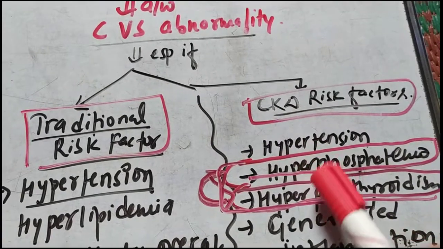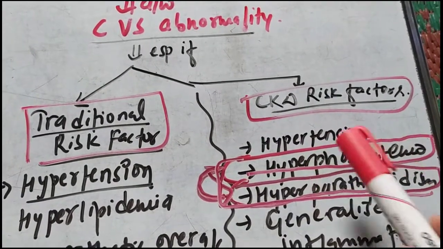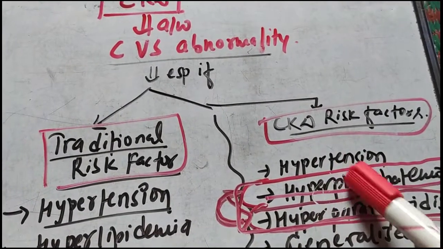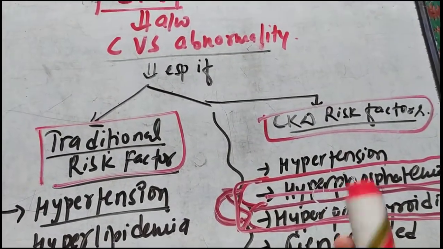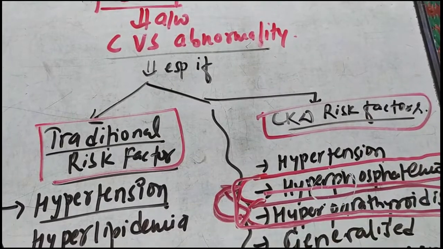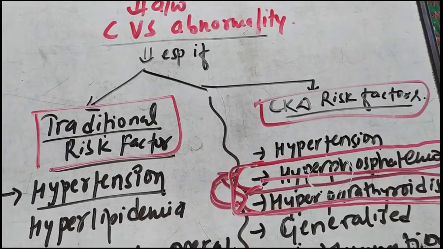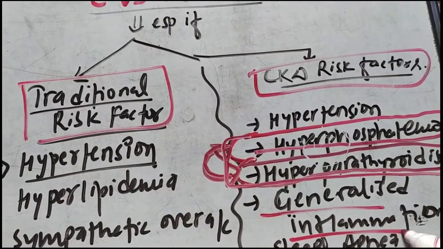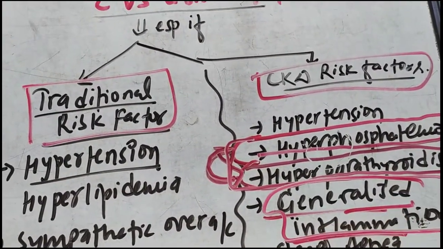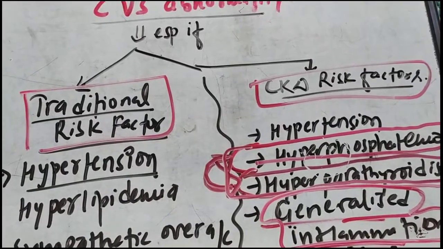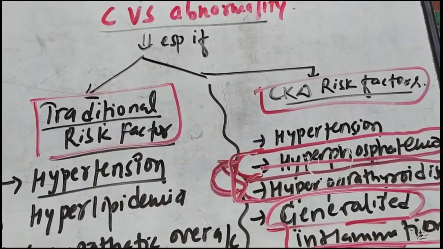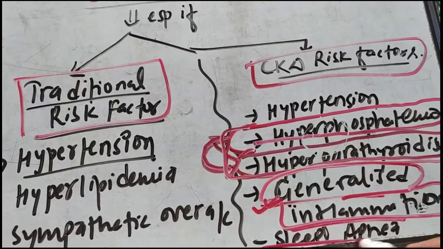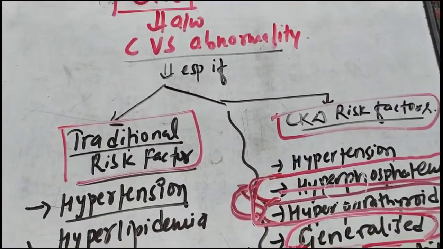And we already discussed hyperphosphatemia and hyperparathyroidism, that these two are the main agents responsible for the cardiovascular abnormality, that they will lead to myocardial infarction or left ventricular hypertrophy. And there is one more thing, that is generalized inflammation. This generalized inflammation actually occurs in CKD patients, and it will also lead to cardiovascular abnormality. We will discuss this. And there is another condition, sleep apnea. This will also lead to cardiovascular abnormality.